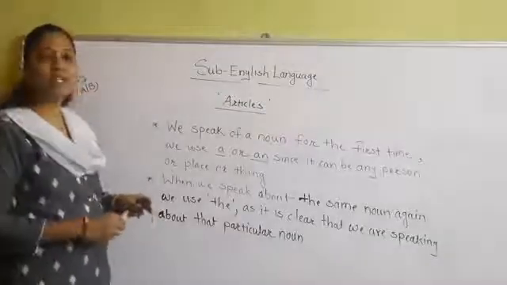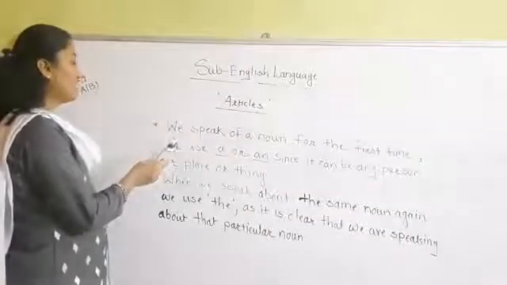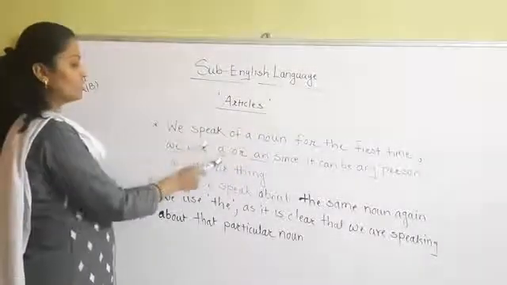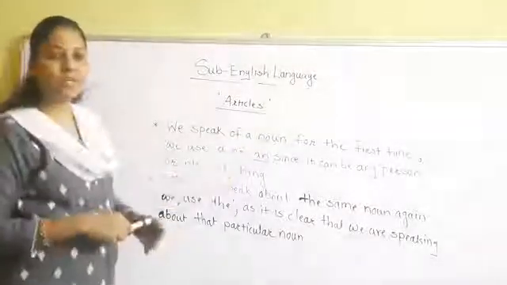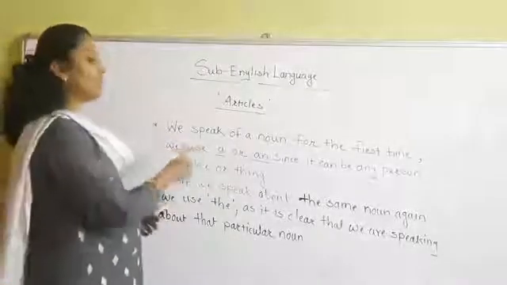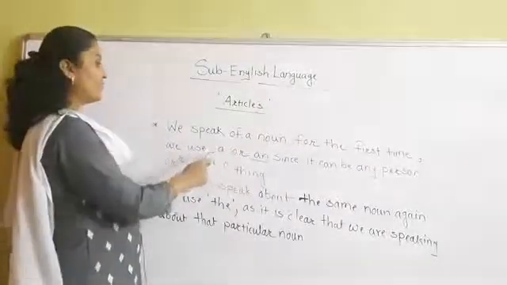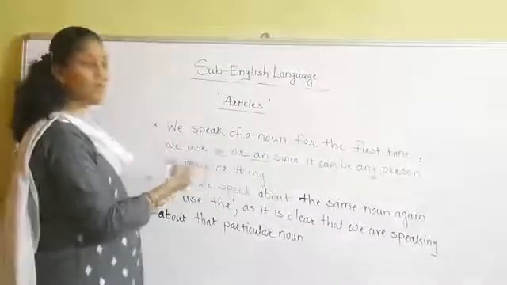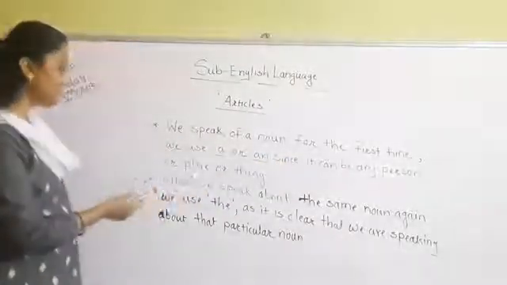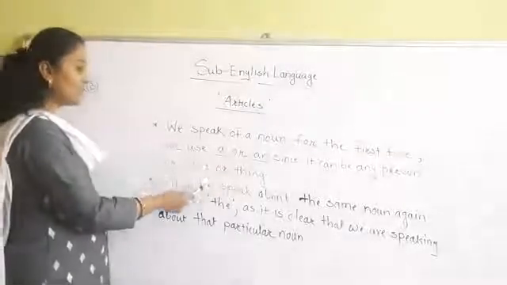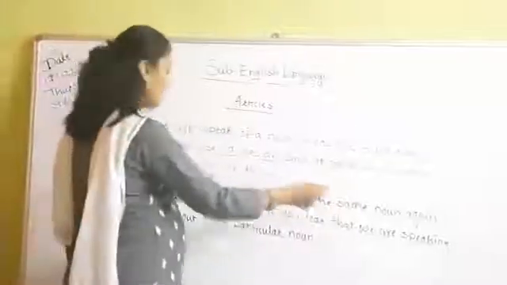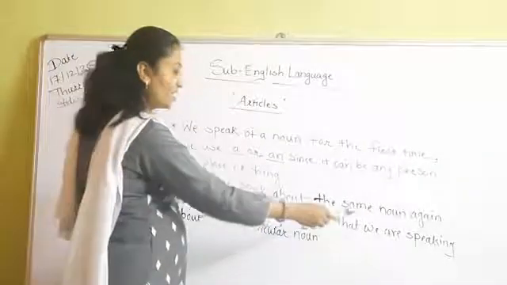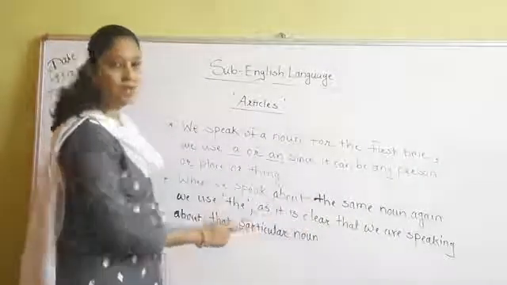With these examples you can see that when we speak of a noun for the first time, we use a or an, since it can be any person, place or thing. And when we speak about the same noun again, we use the, as it is clear that we are speaking about that particular noun.